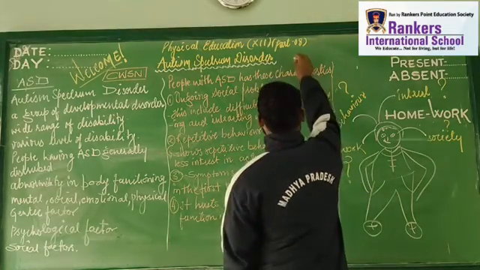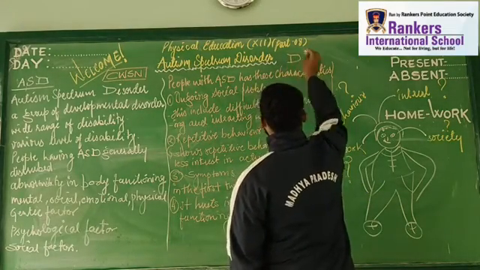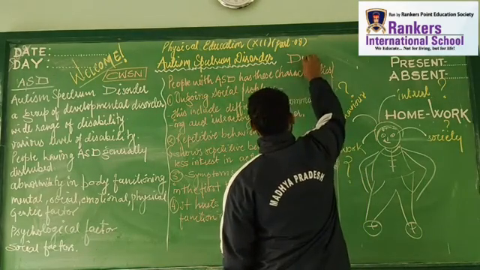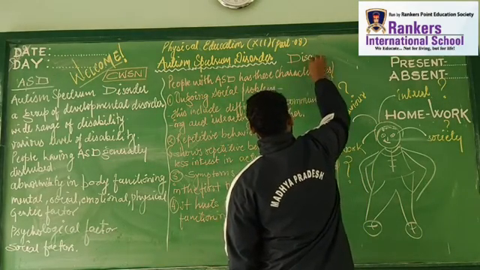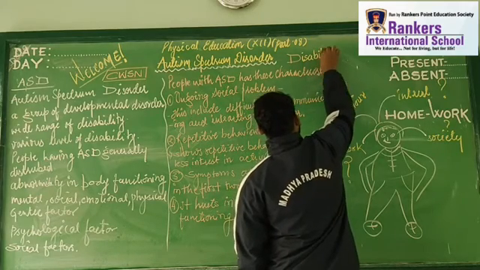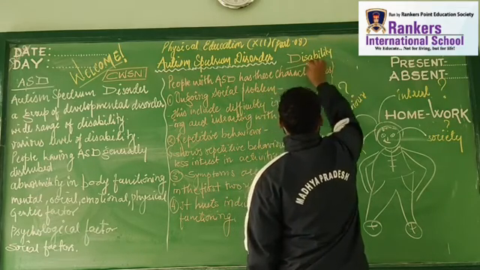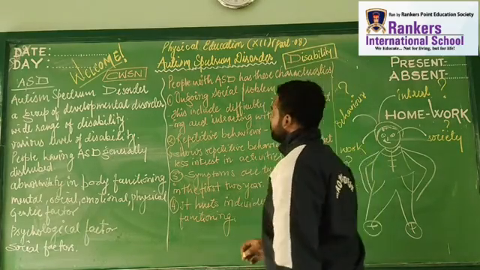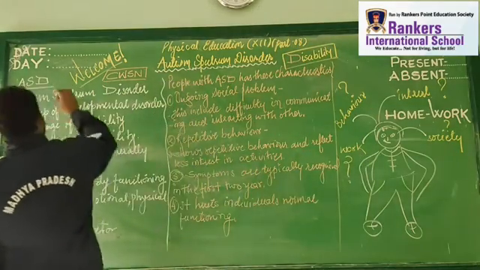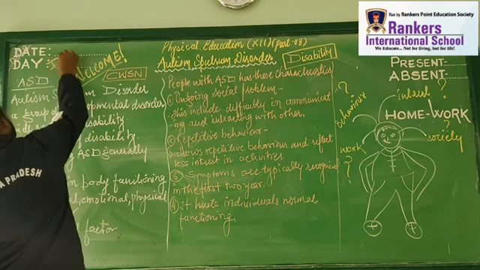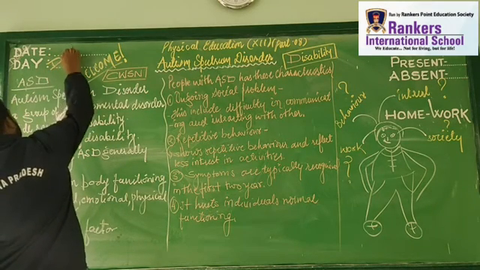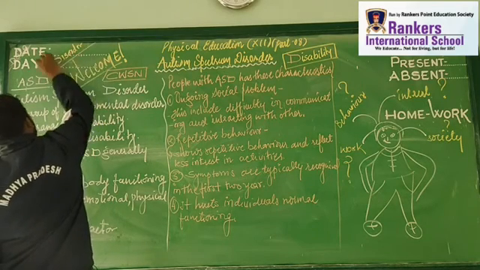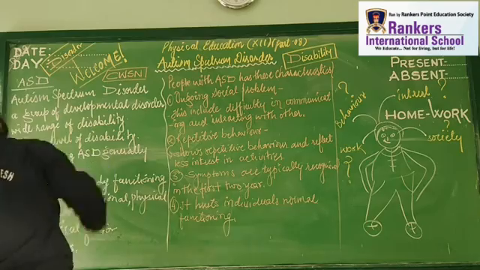So two things to keep in mind nicely: first is disability, second is disorder. So let's make a box and finish it.